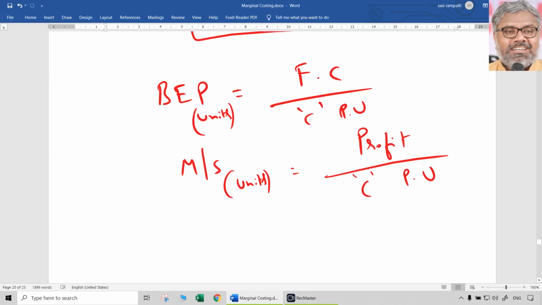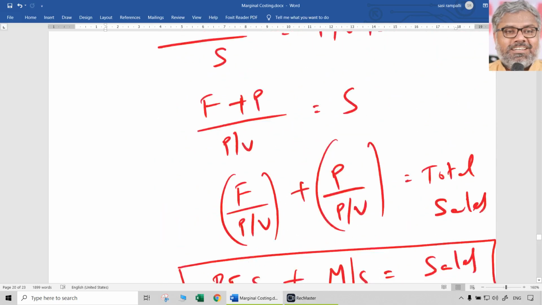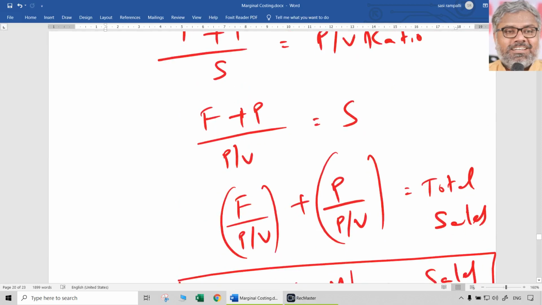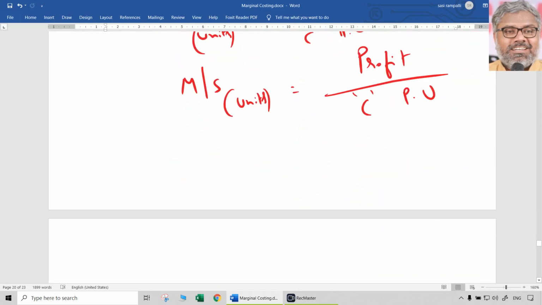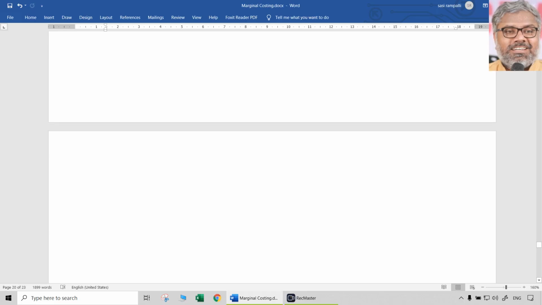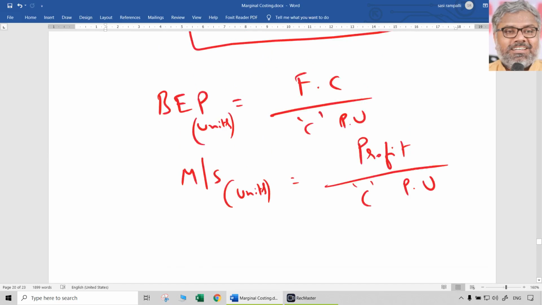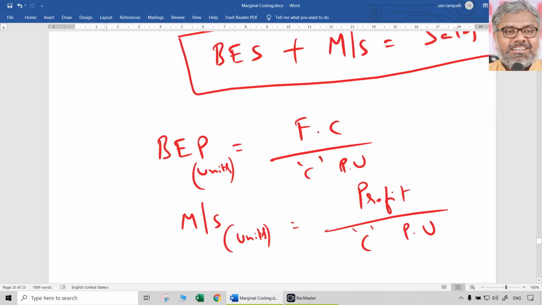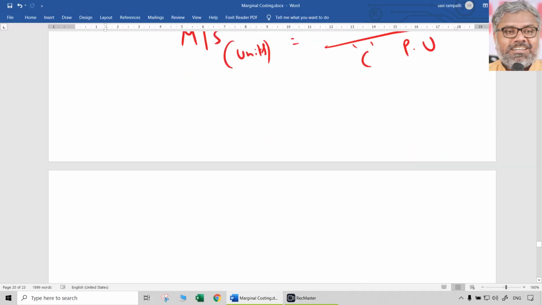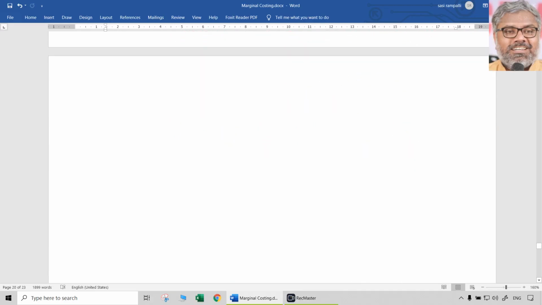Now, we have to be able to calculate break-even point also, margin of safety also, in rupees also, in number of units terms also, according to the information that is given in the question. Just one more extension we can have. We can say margin of safety ratio. Margin of safety is different. Margin of safety ratio is different.